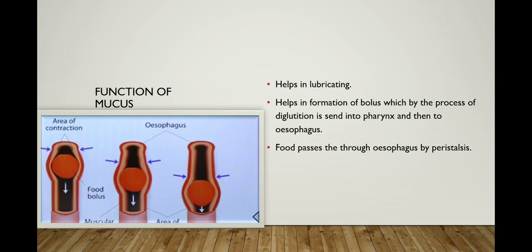You can see here in this picture the round circle. Bolus means a circular structure of sticky food, because this food contains saliva, which comes from the salivary glands, and some mucus.